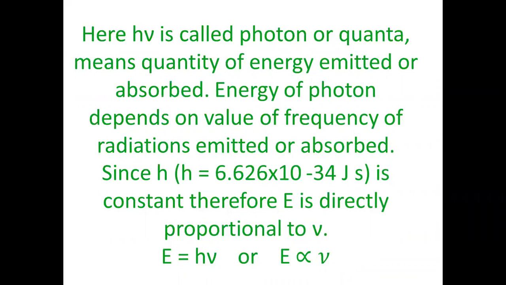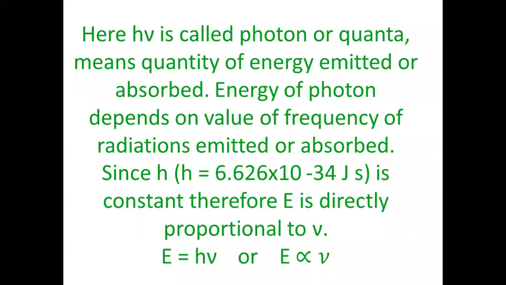It is a constant, therefore the value of E or energy depends only on nu, which is nothing but the frequency of the radiations which are either emitted or absorbed. Remember, h is called Planck's constant. Its value is 6.626 into 10 to the power minus 34 joule second.